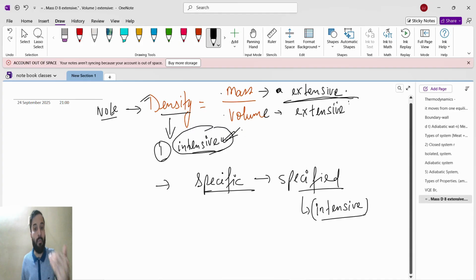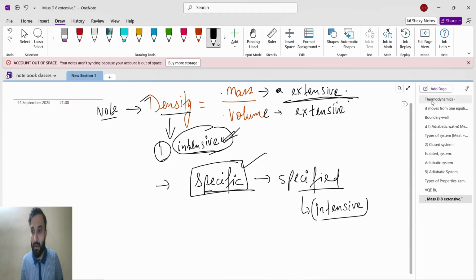So mass is extensive, volume is extensive, mole is extensive, right? But if you talk about specific mass, specific volume, specific mole, the word specific means it is specified, so it is intensive. So whenever the word specific comes, it is intensive. Specific mass, intensive. Specific volume, intensive, because it is specified. But if I say simple mass, simple volume, it is extensive.